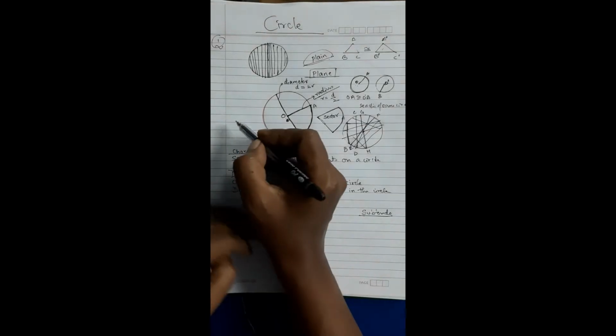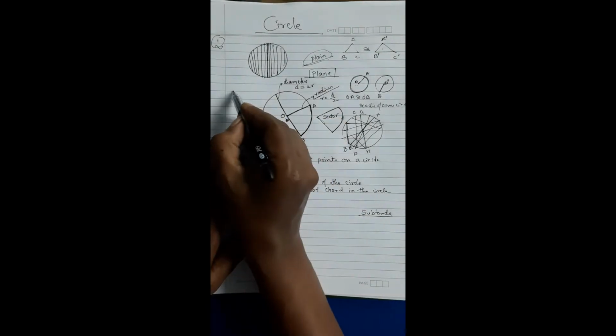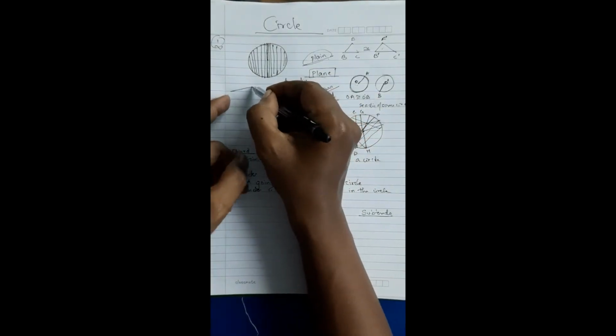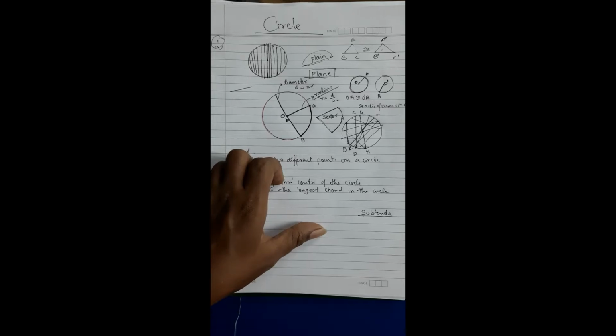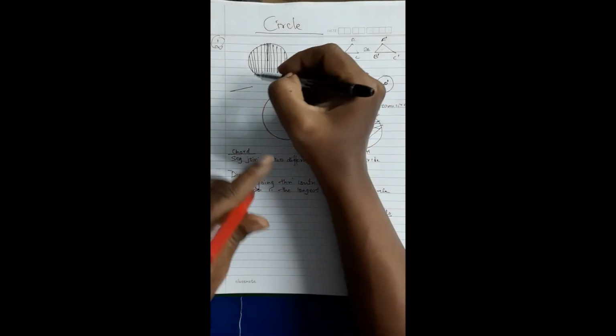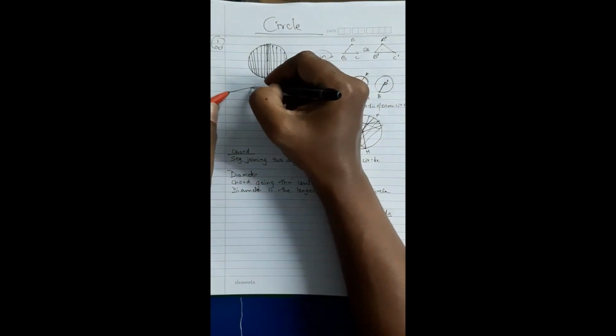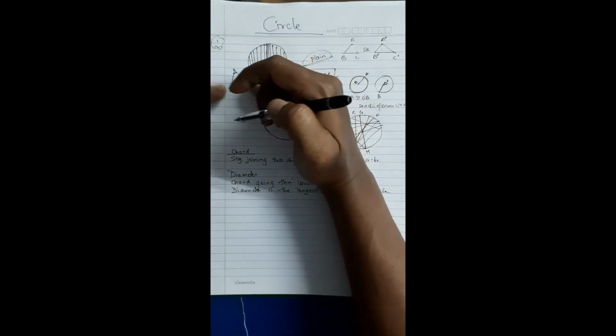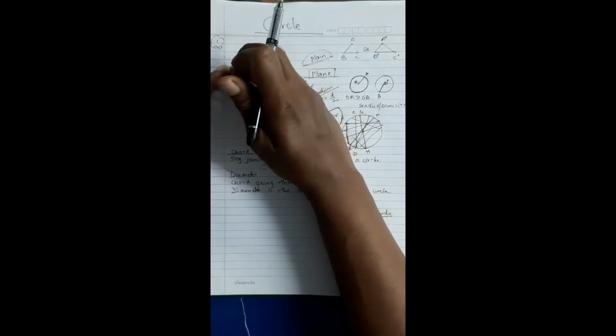Subtends, what does this mean? It is not only arc. Even if supposing one line is there, when from the two end points of the line, when a line is short and those two lines go and meet anywhere, then we say that this angle is subtended by this segment. Subtended.